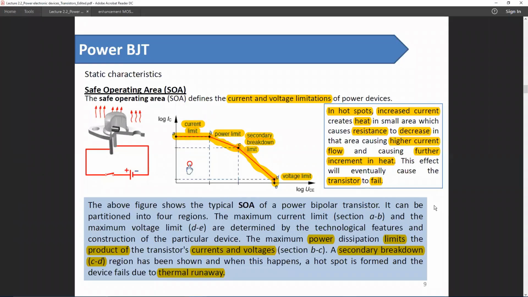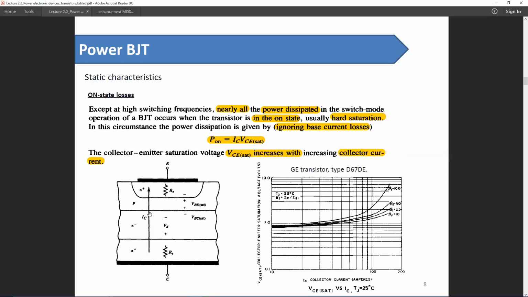But in case of a BJT, there is a secondary breakdown limit. If we can recall, the BJT is a semiconductor device, hence there will be a PN junction, and in order to turn on that BJT, we need to forward bias this PN junction. So there will be a certain voltage drop in this region.